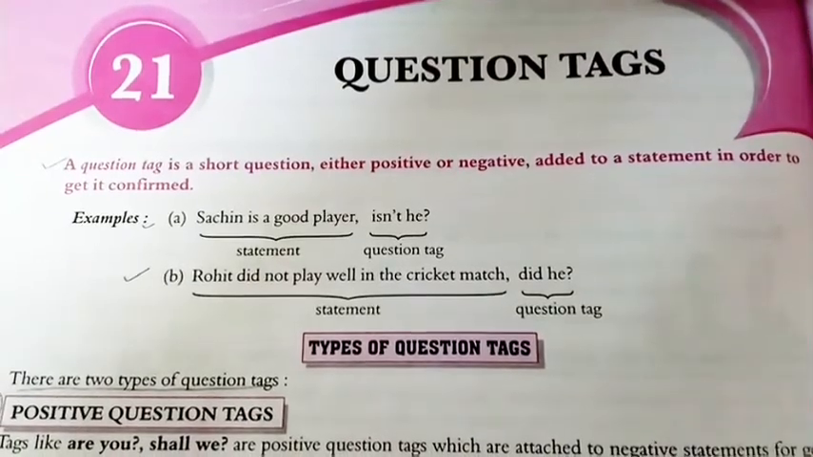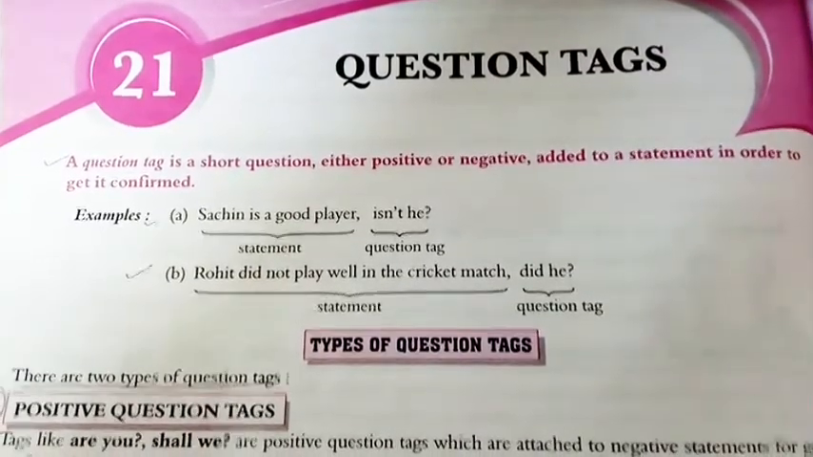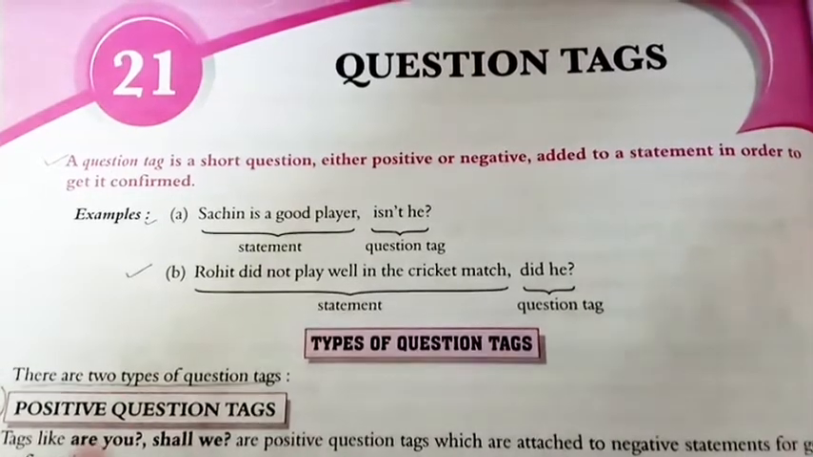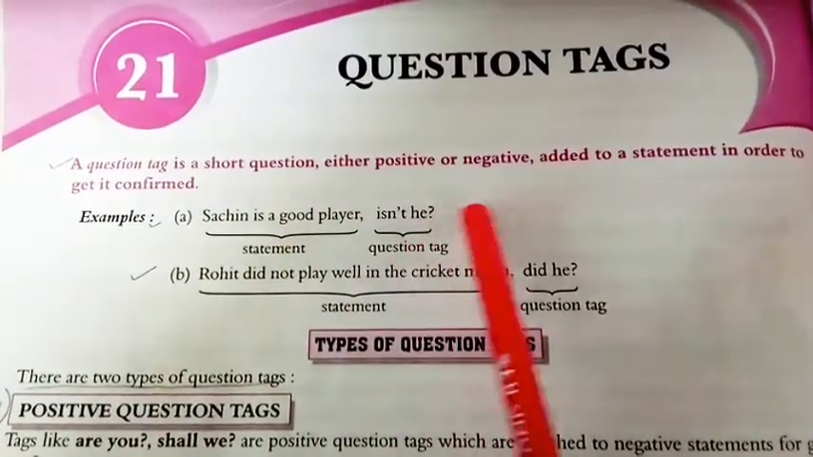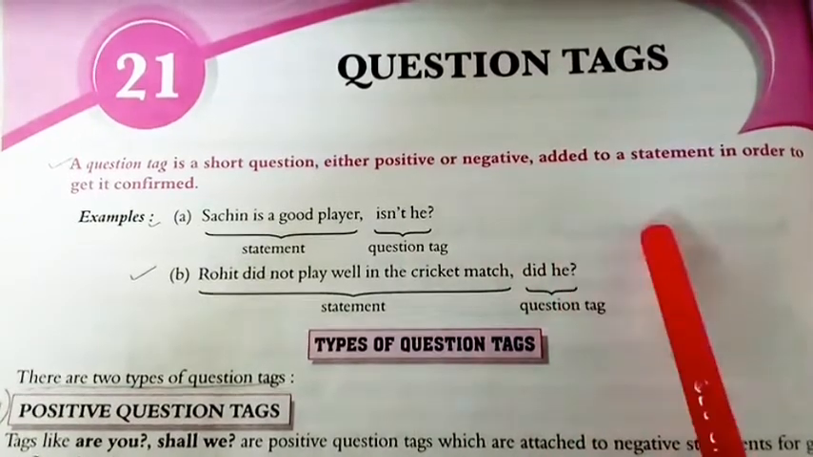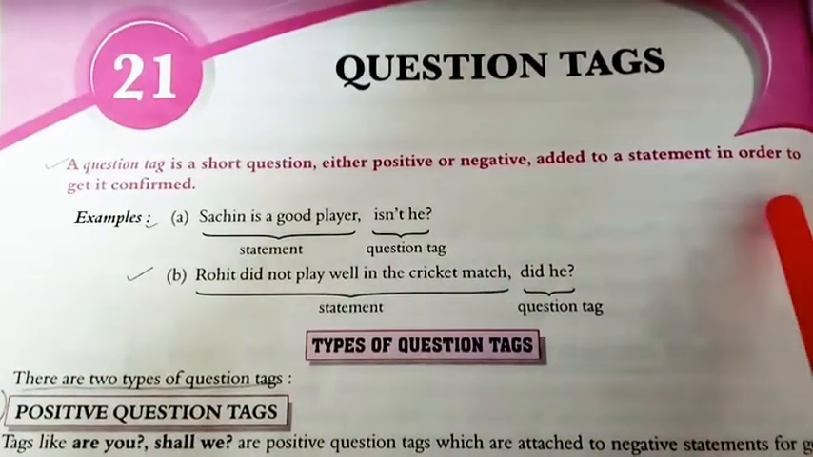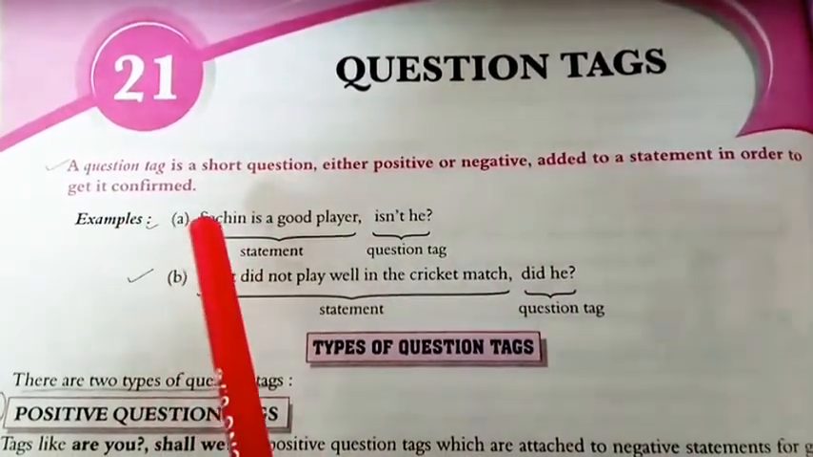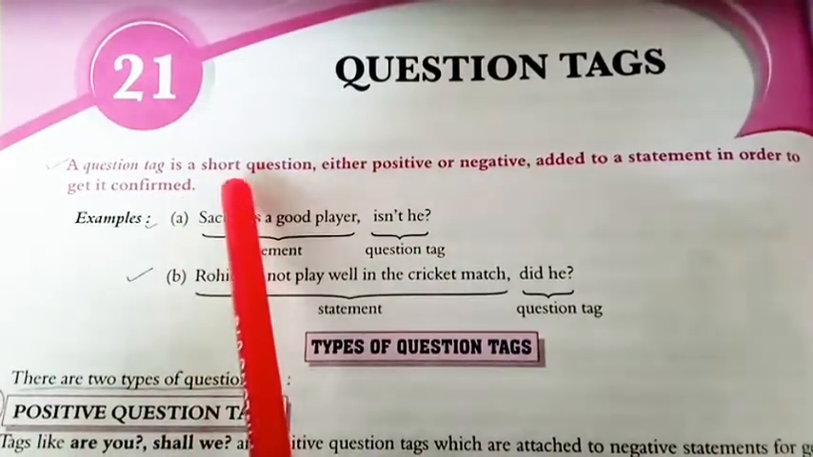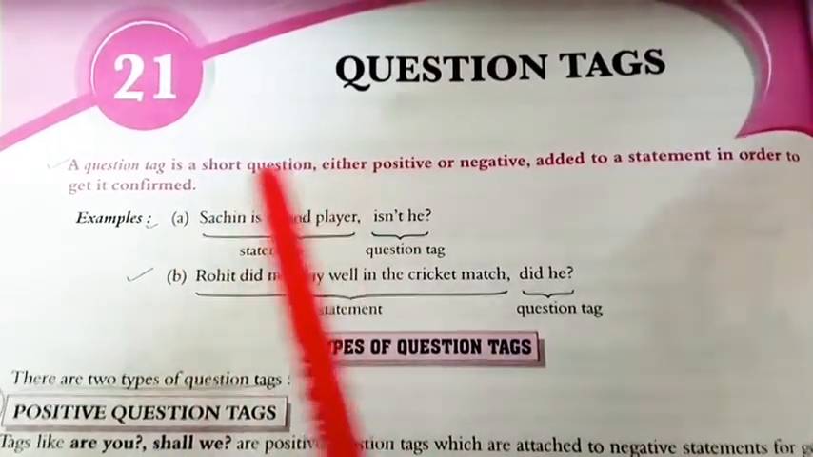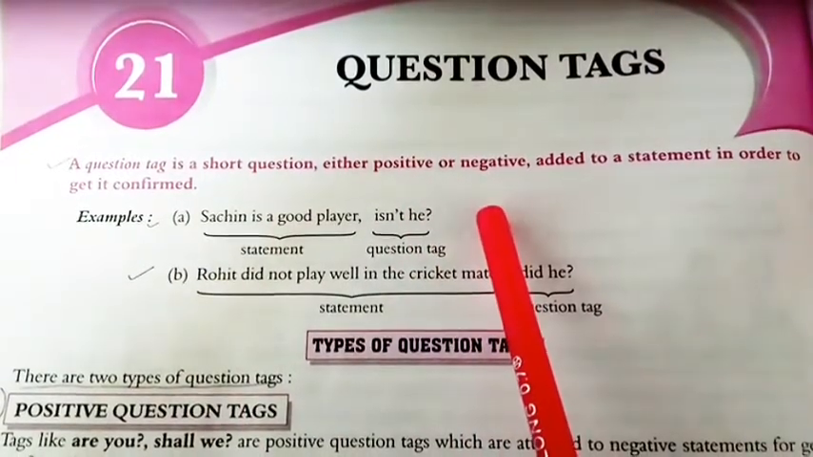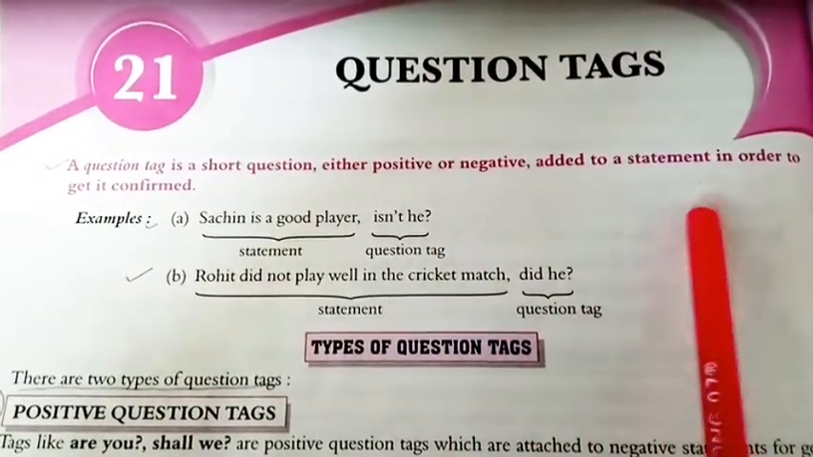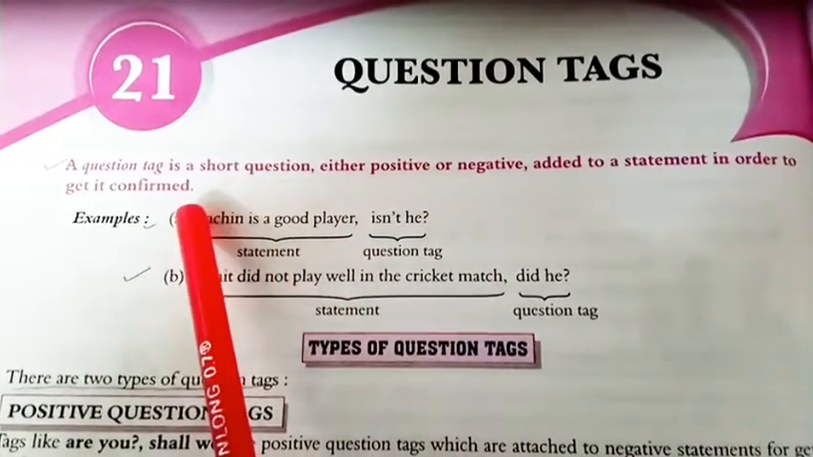Good morning everyone. Today we are starting chapter number 21, question tags. A question tag is a short question, either positive or negative, added to a statement in order to get it confirmed. So what is a question tag? It is a short question. This question tag may be positive or negative, and it is added to a statement to confirm it.